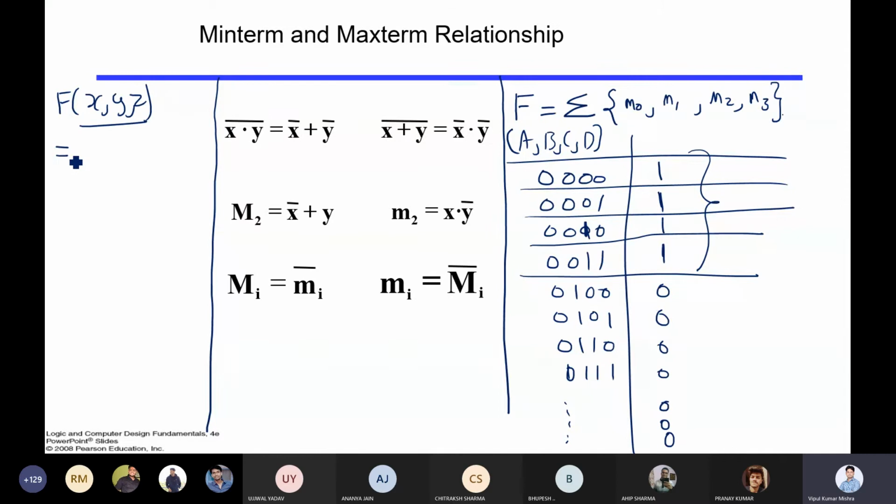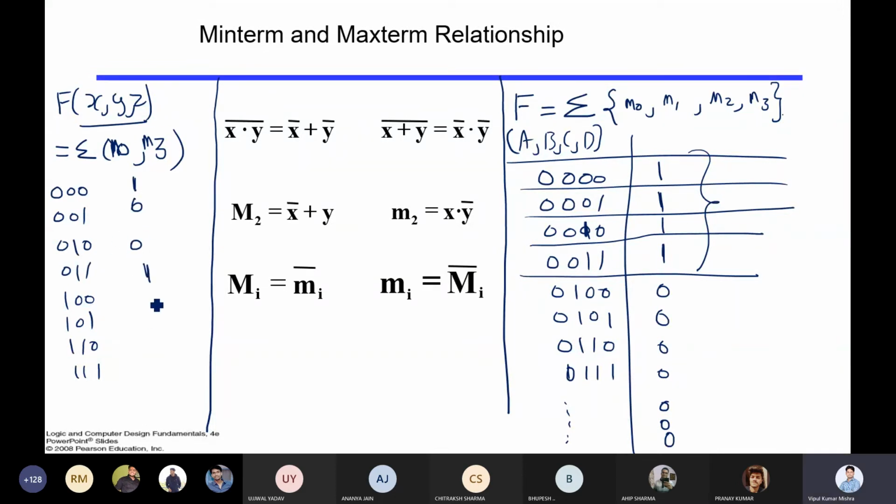And then I'm saying summation, and here you say 0 and 3 only. You can say a small m0 and a small m3. What exactly does it mean? It will say when you have this term, only 0 will be 1 and 3 will be 1.